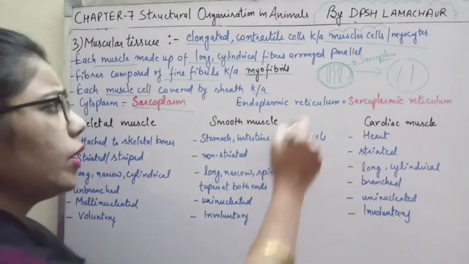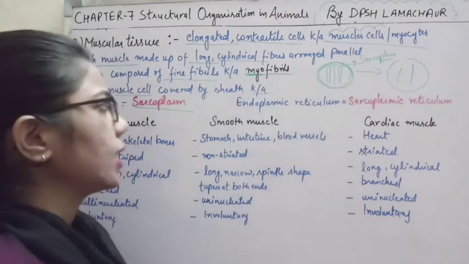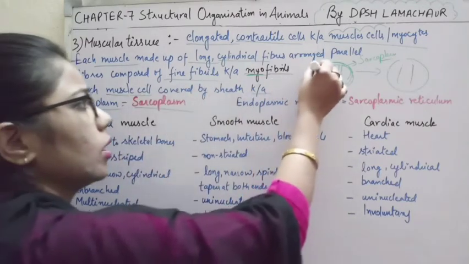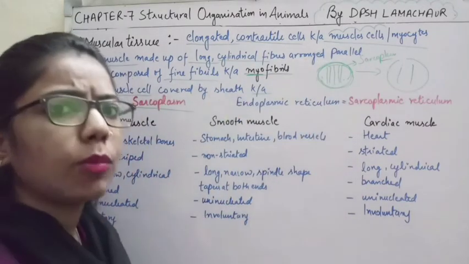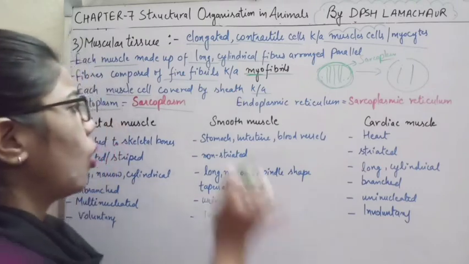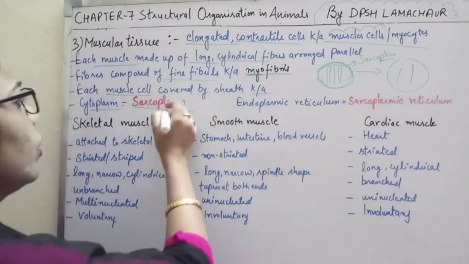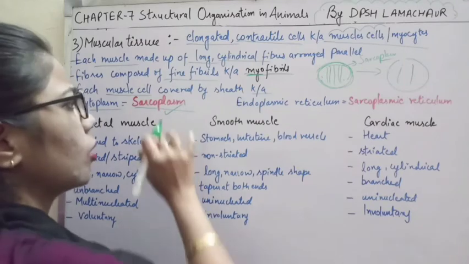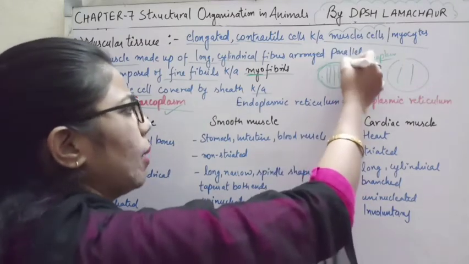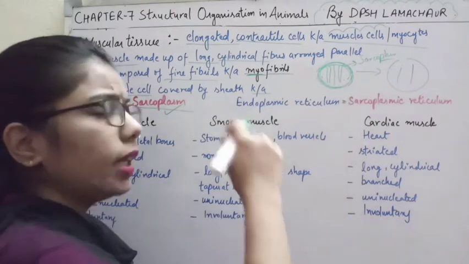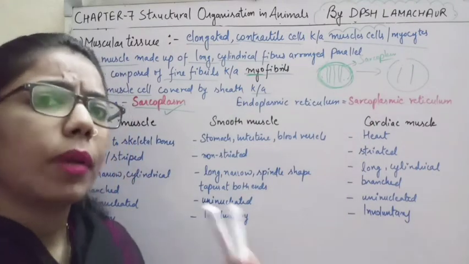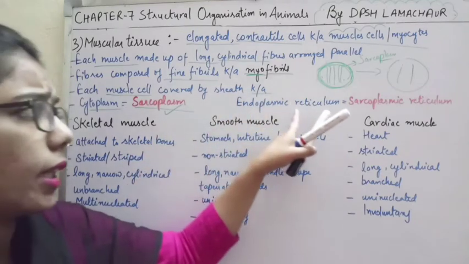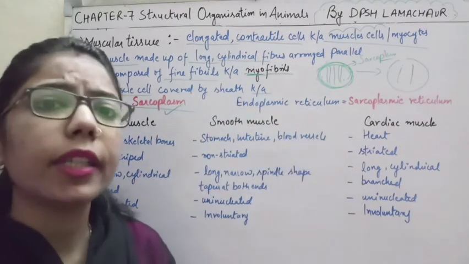And if it is a cell, obviously it also has some cytoplasm. So the cytoplasm of the muscle cells, what will you call it? Sarcoplasm. And the membrane outside it is known as the sarcolemma. And again, it has some endoplasmic reticulum.